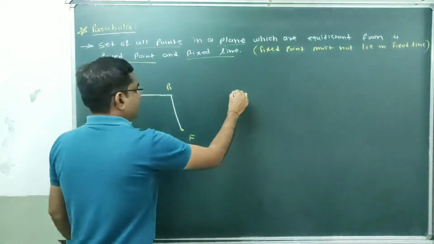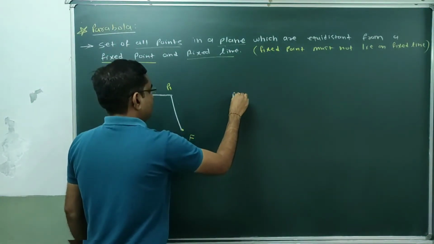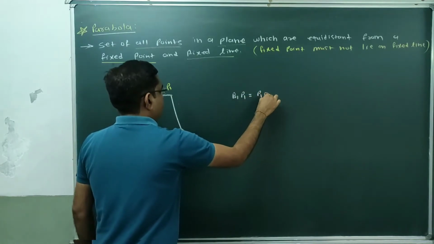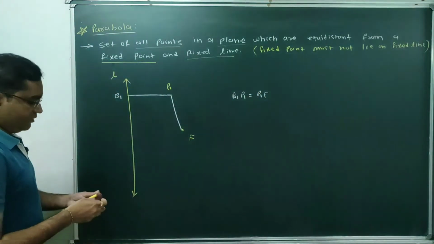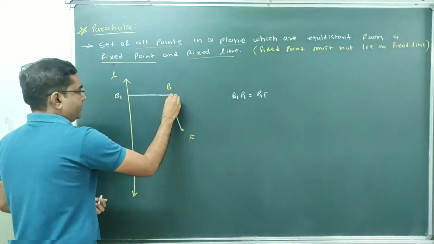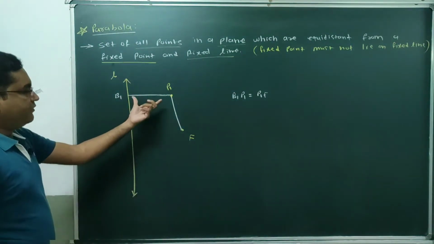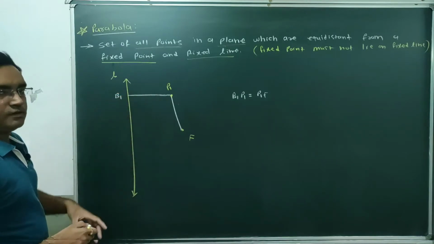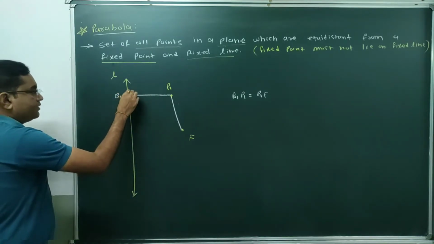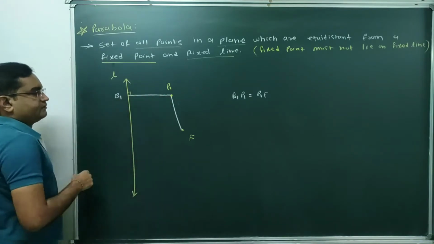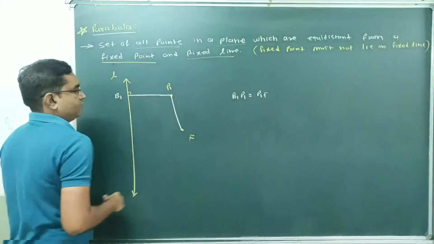So here the distance B1P1 is equal to P1F. We can find the distance of the point from the line; that distance is nothing but the perpendicular distance. So both these distances are equal.